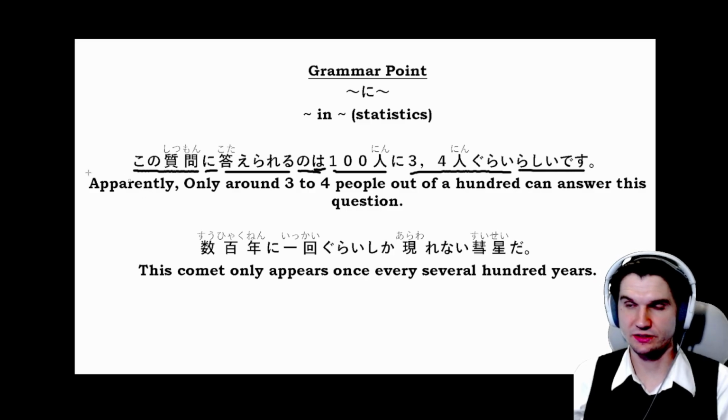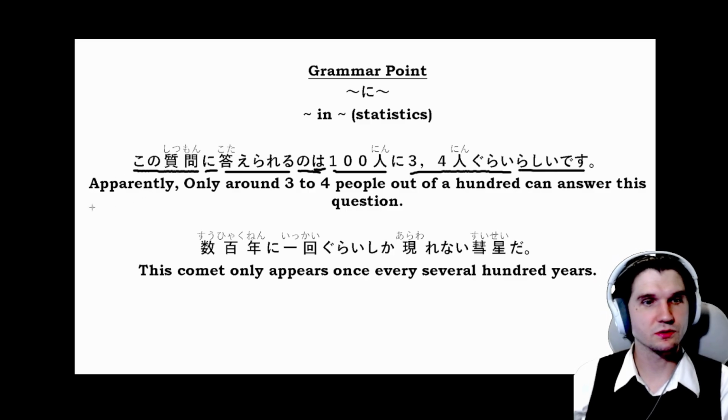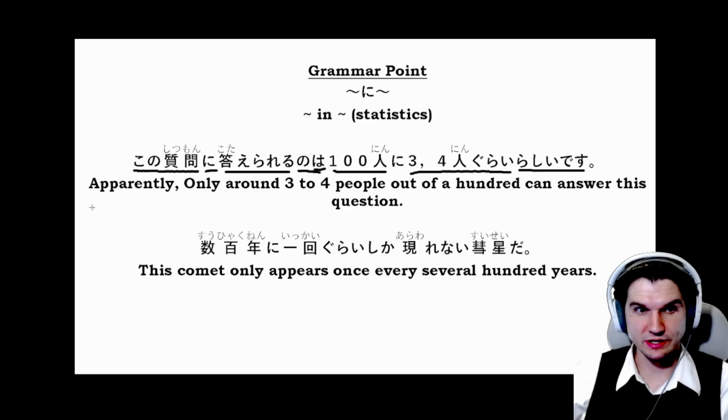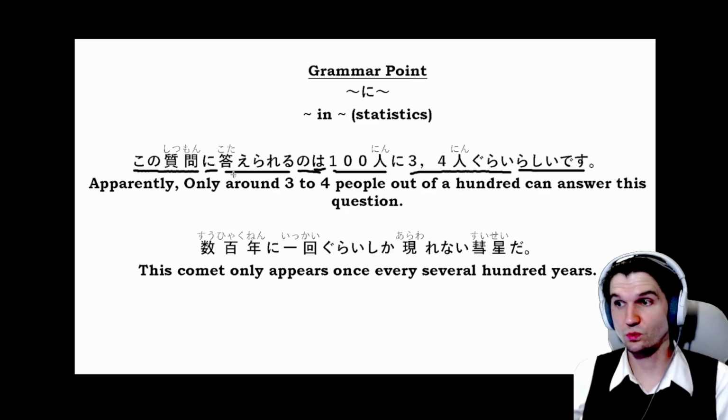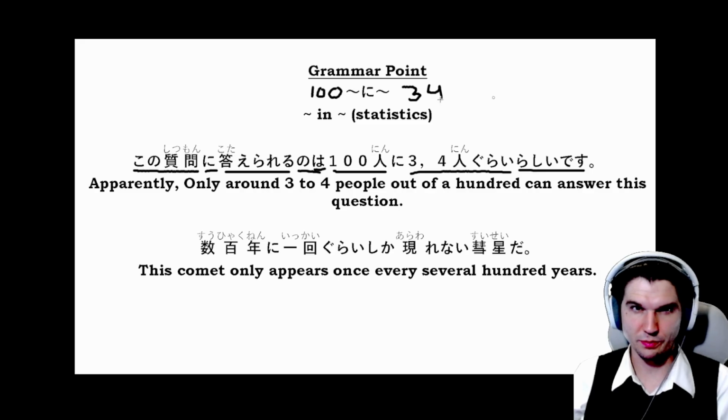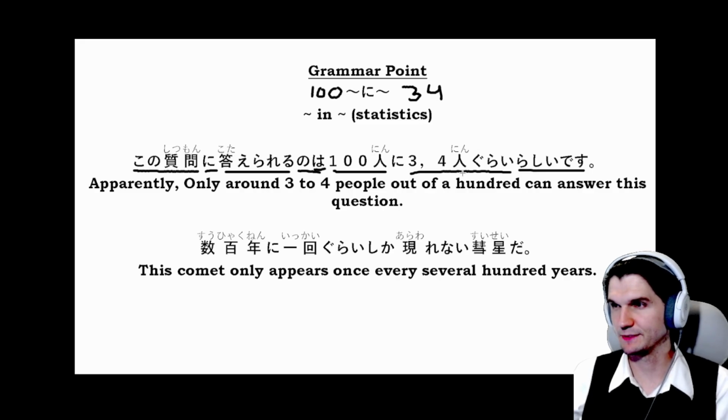is this apparently, or I hear, or you got this information from somewhere else, so we'll use らしいです. So apparently only around 3 to 4 people out of 100 can answer this question. So we have our 100 before our ni and our 3 to 4. So out of 100, we have 3 or 4 people that can answer this question.